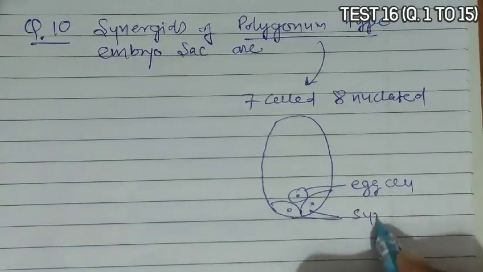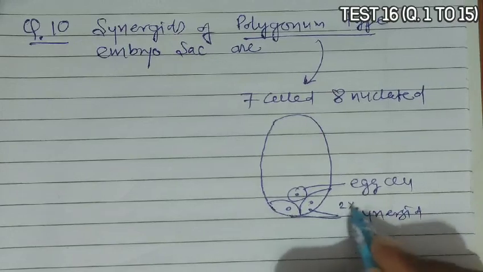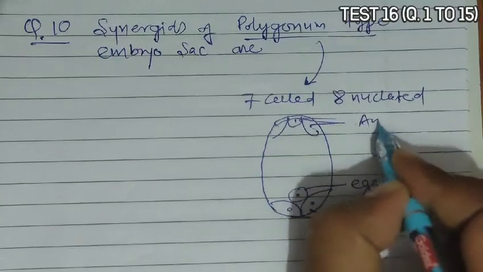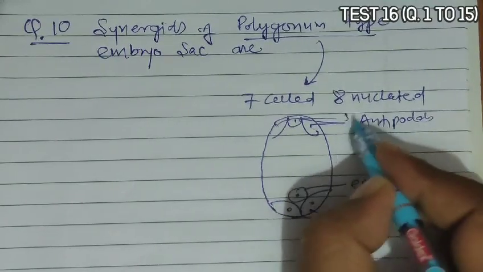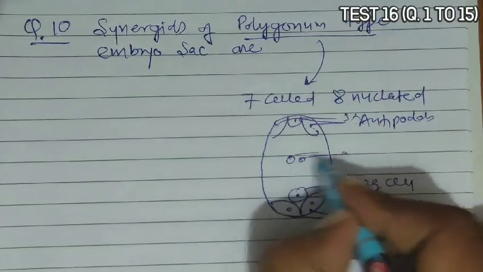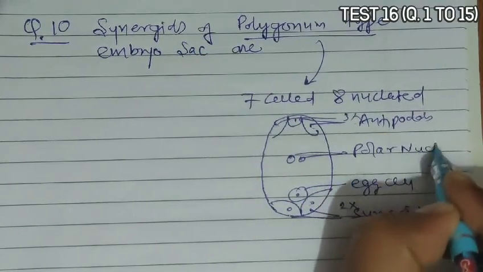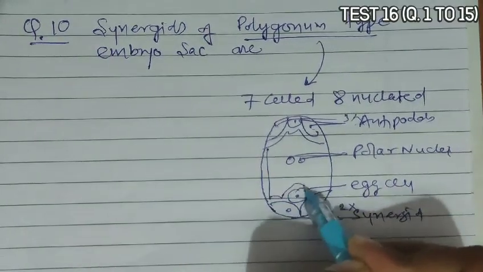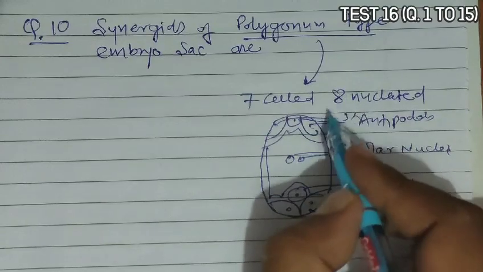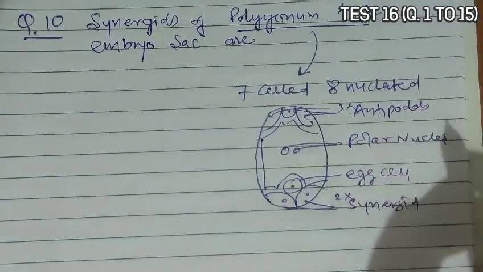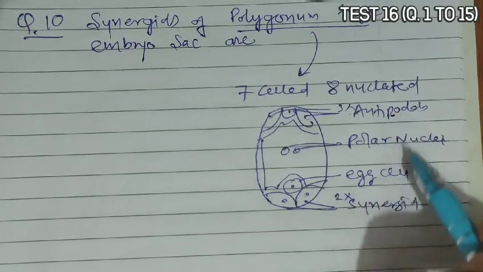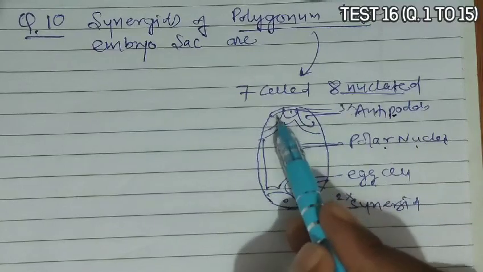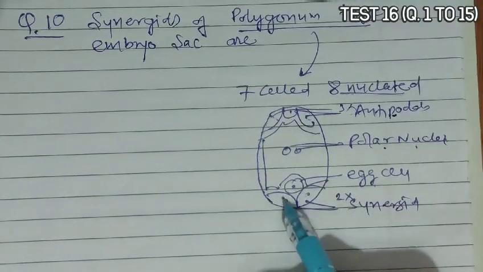and synergids. These synergids are 2 in number. Then at the chalazal end it has antipodal cells that are 3 in number and 2 polar nuclei, and these 2 polar nuclei are present in this large single cell. So if we talk about this, there are total 1 2 3 4 5 6 7 8 nuclei and 7 cells. 1 2 3, this big one is 4th, 5th, 6th and 7th.